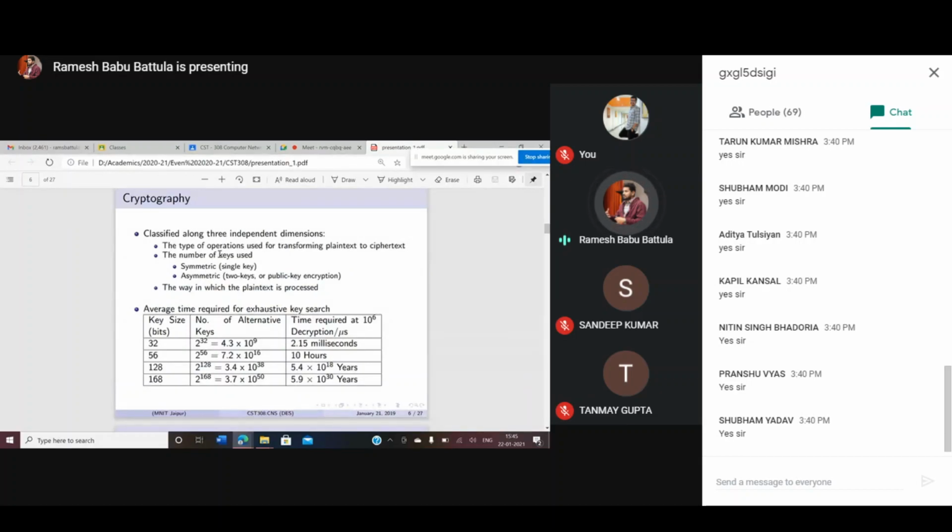So I want to classify cryptography. We have two types: symmetric key cryptography and asymmetric key cryptography. Symmetric key cryptography uses a single key, and asymmetric key cryptography uses two keys: one is a public key and the other is a private key, or we can call it a secret key. Whatever names you may call them. Symmetric algorithms are also called secret key algorithms. Both receiver and sender need to keep that key secret.